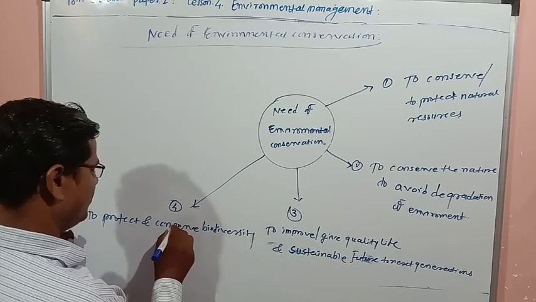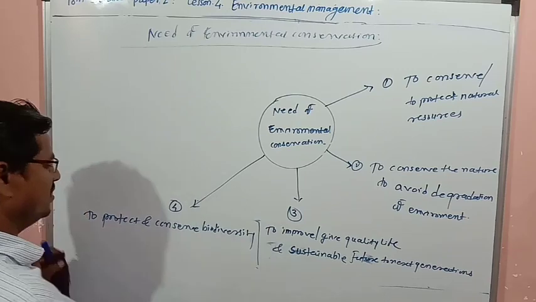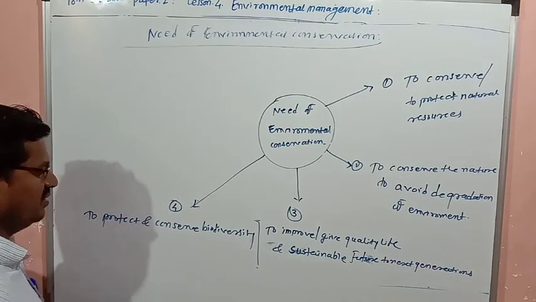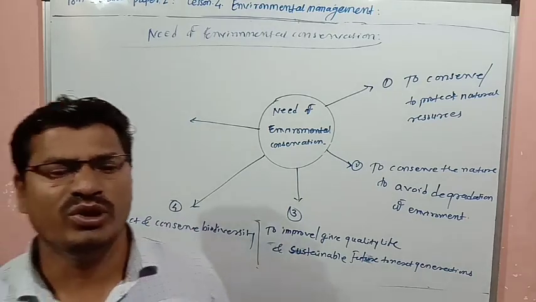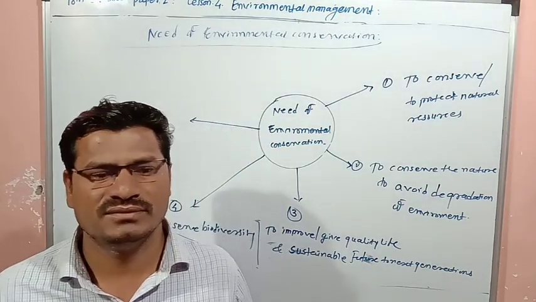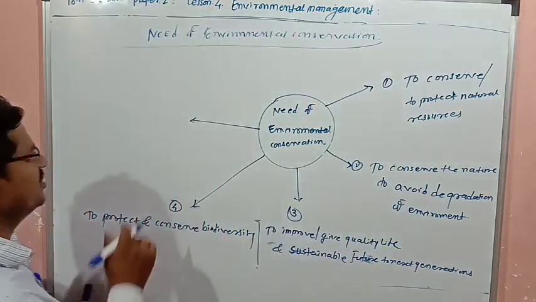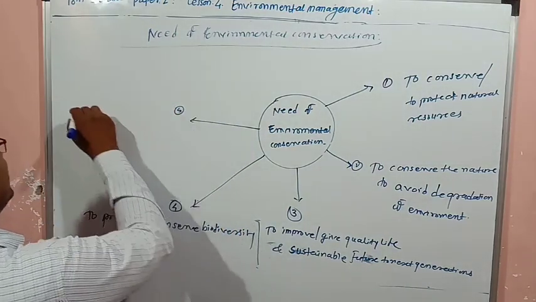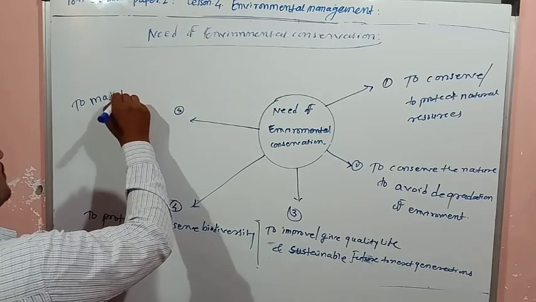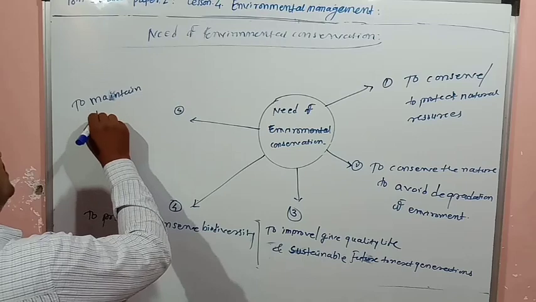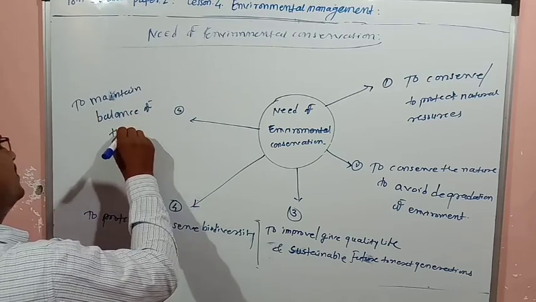Next is the fifth point: to maintain the environmental balance, or to maintain the balance of nature.